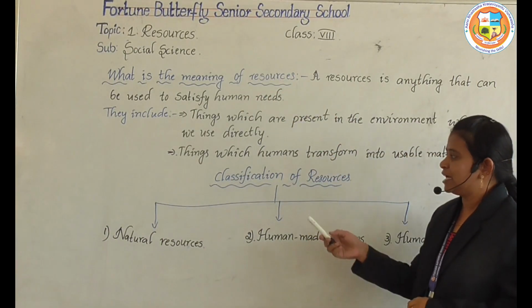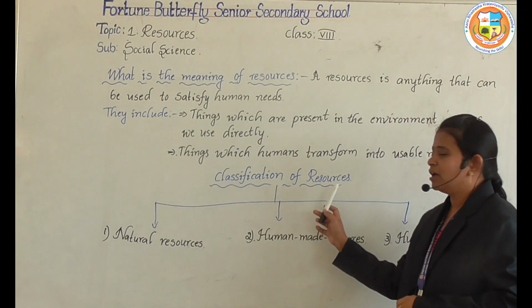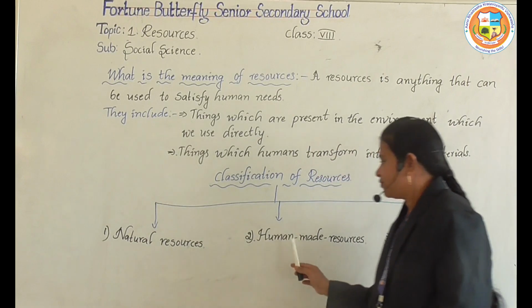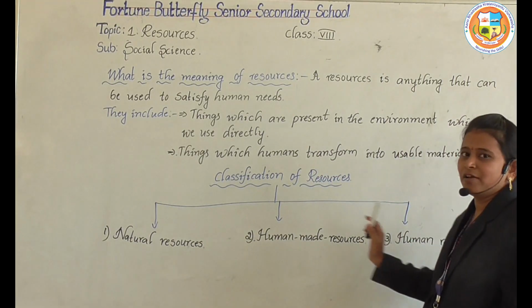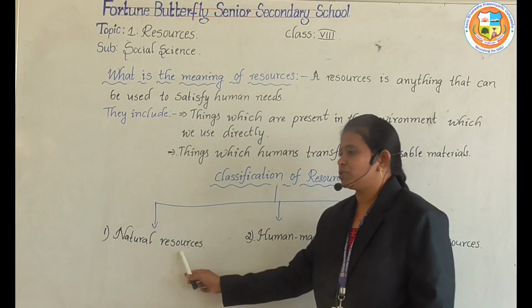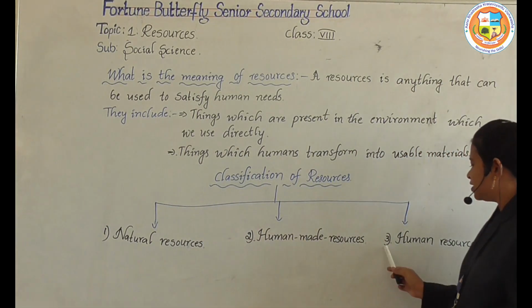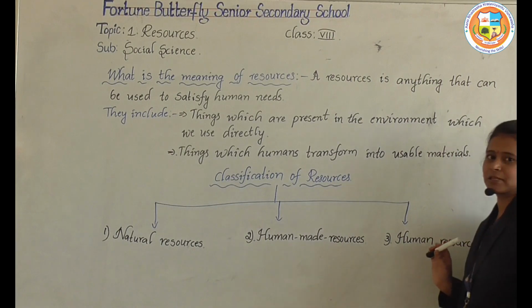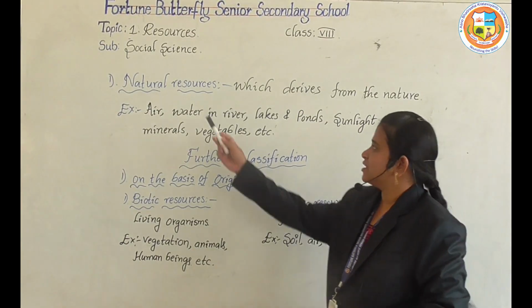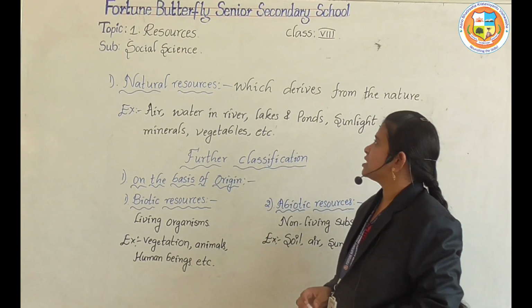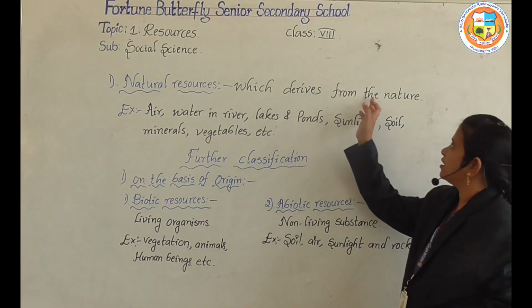Now let us see the next one, classification of resources. These are divided into three points. First one, natural resources, second one, human-made resources, and third one, human resources. Now let us see the first one, natural resources. Natural resources derive from nature.